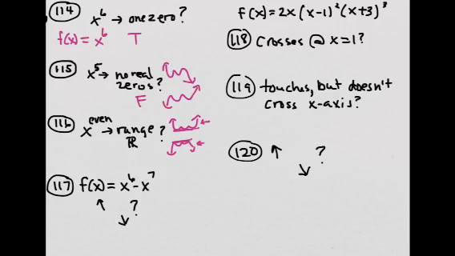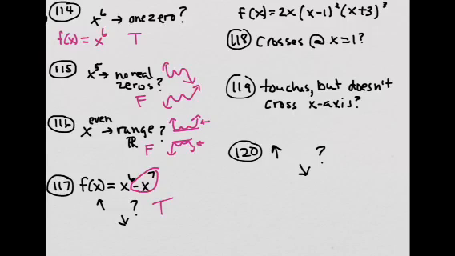So the range cannot be all reals. So this would be false. For 117, this is the leading term right here. With an odd degree and a negative leading coefficient, oh no, actually that's true. It would have those end behaviors, so this is true.